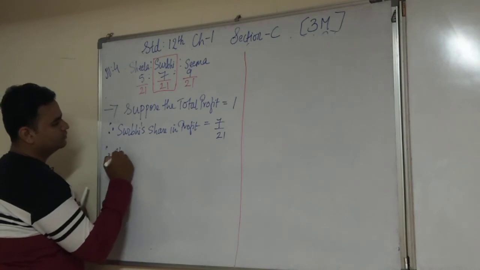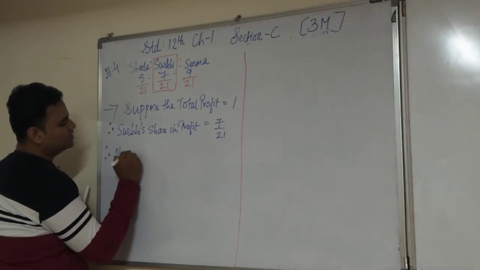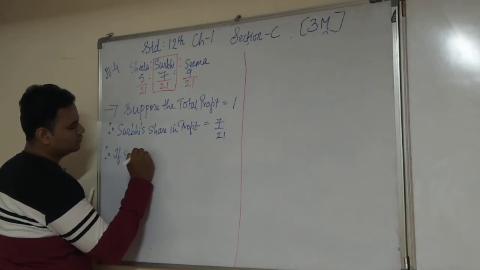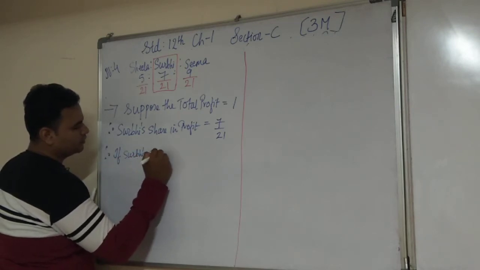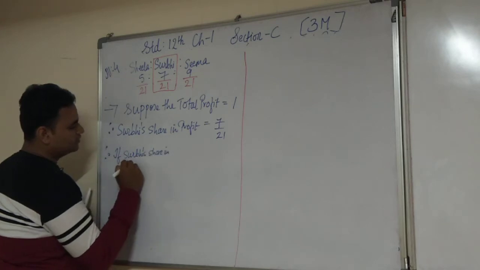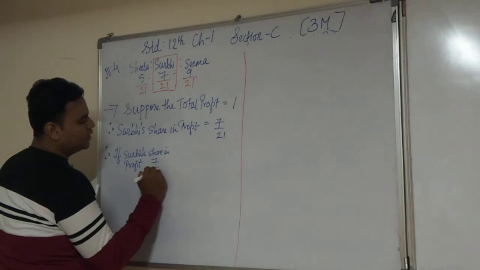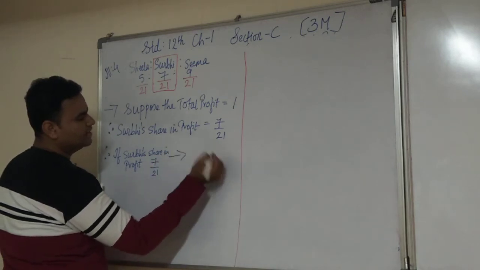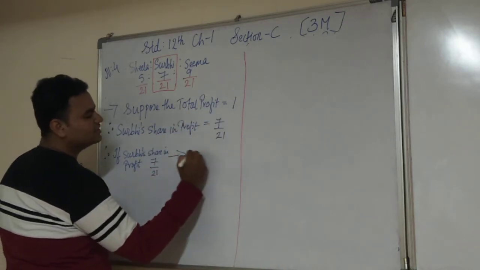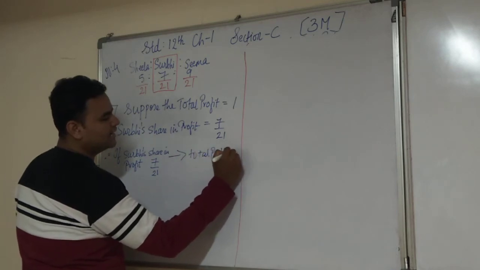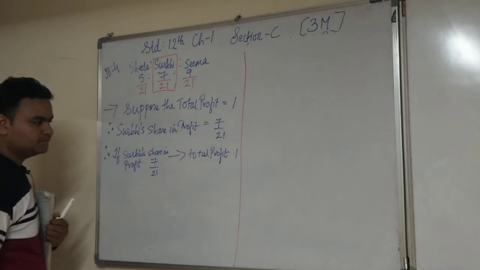If Surbi's share in profit is 7 by 21, then at that time the total profit is 1. Right?